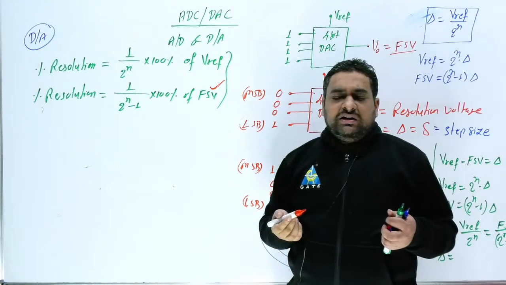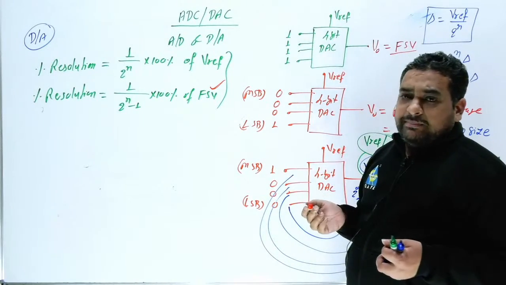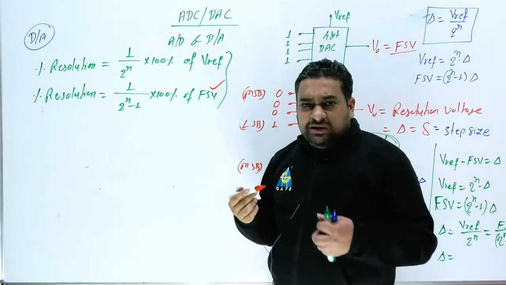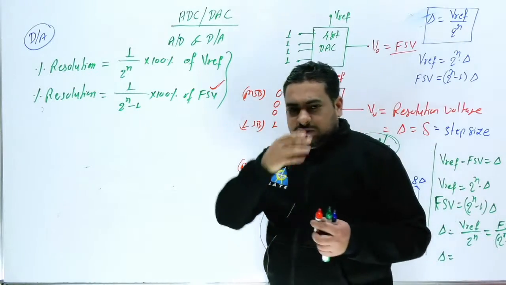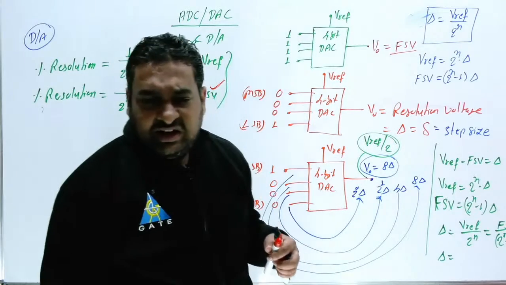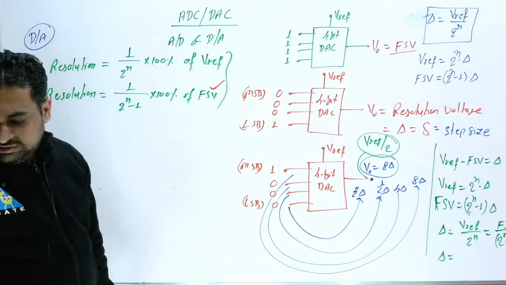If the examiner provides it, 5% is the resolution. With respect to whom is the 5%? If the examiner generally provides it, fine, but if they do not provide it, you have to consider it with respect to FSV. This is a controversial part. At least they have to provide it. I hope this is clear to all of you.